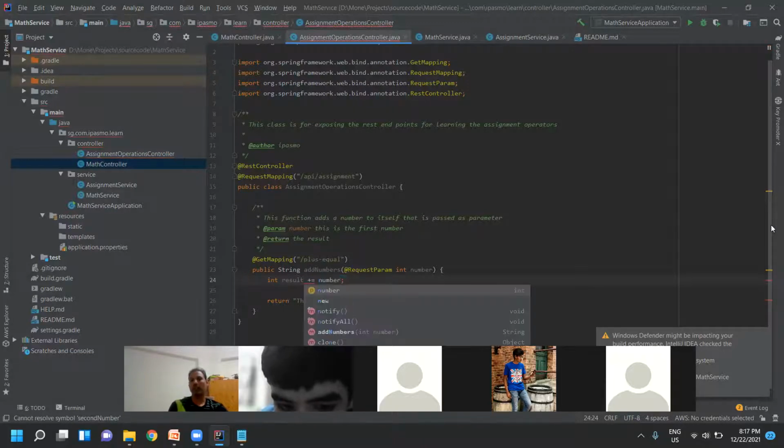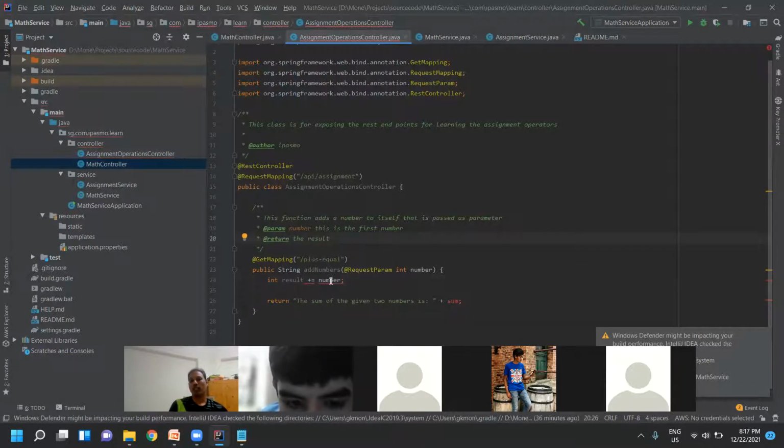The passed parameter. Whatever value I'm passing here, it will be assigning it to result. Now let me just mention a simple statement: result is